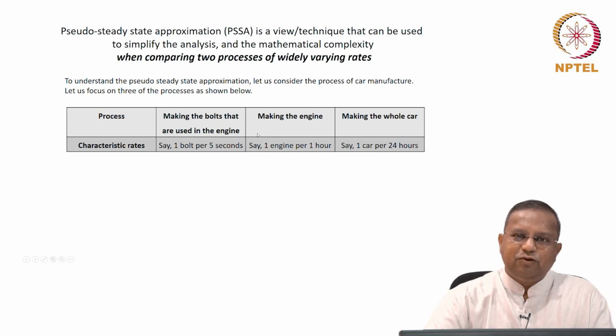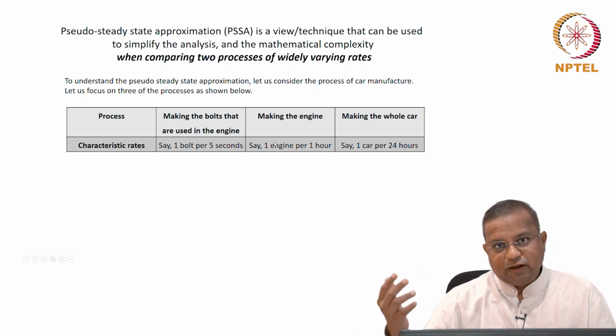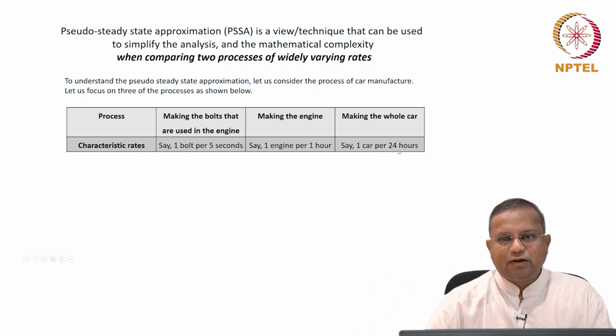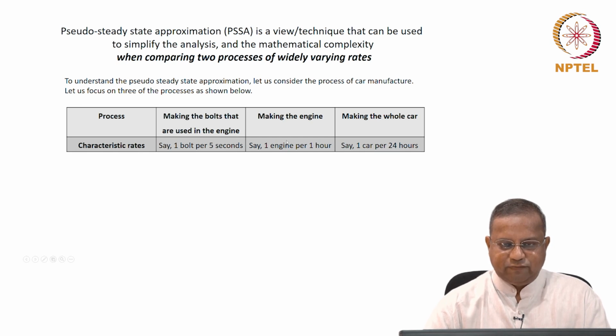We predominantly look at two at a time. We are comparing two processes with widely varying rates. This is 1 bolt in every 5 seconds, this is 1 engine in every hour, and this is 1 car in 24 hours. So, the rates are widely different.